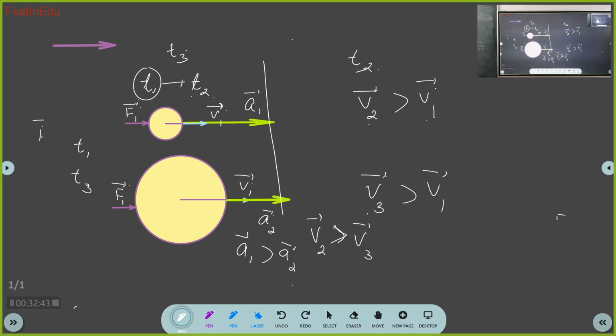So we should just reduce the length. No, acceleration depends upon what? Change of velocity. Change of velocity actually, but how does the body get accelerated? How will the body get accelerated?